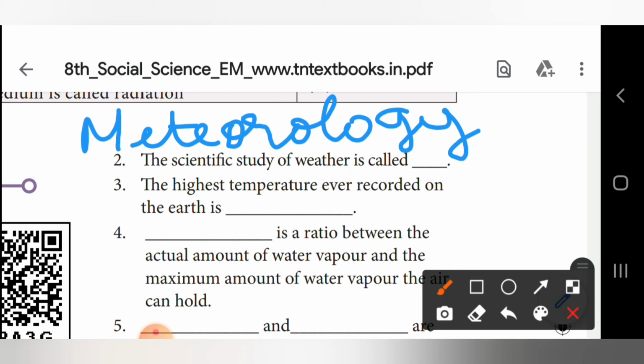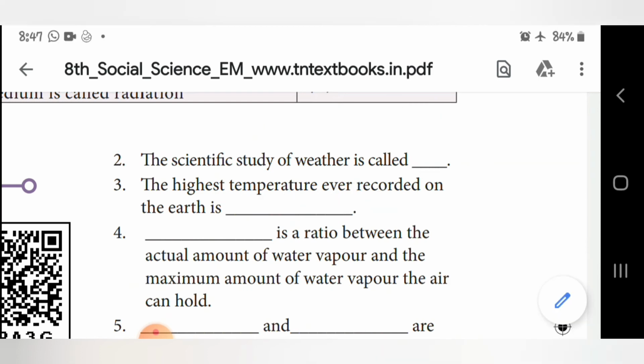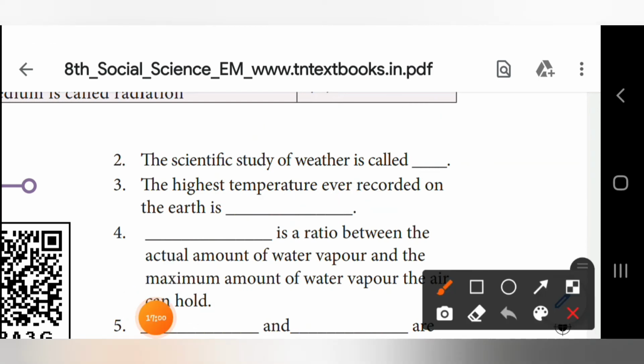So what is the answer? 56.7 degree Celsius. C represents Celsius. The answer is 56.7 degree Celsius. The highest temperature ever recorded on the earth is 56.7 degree Celsius.